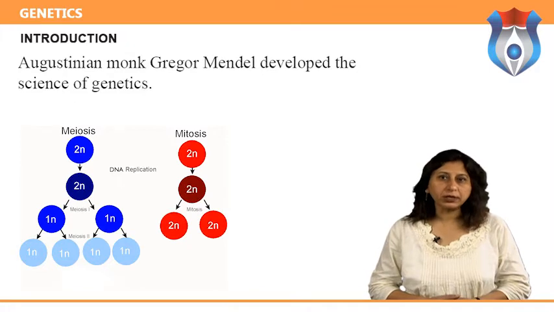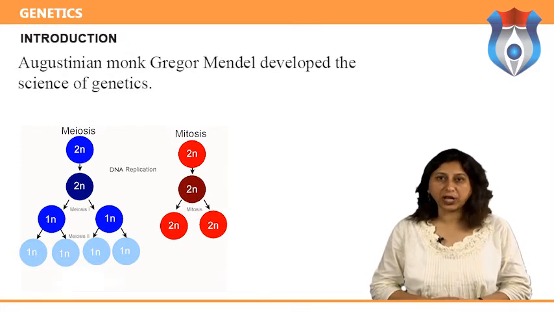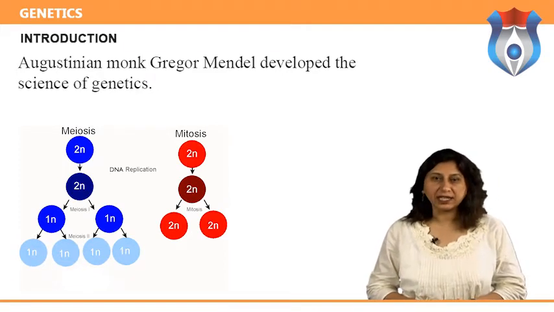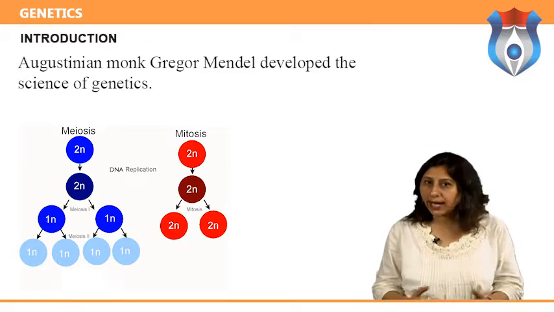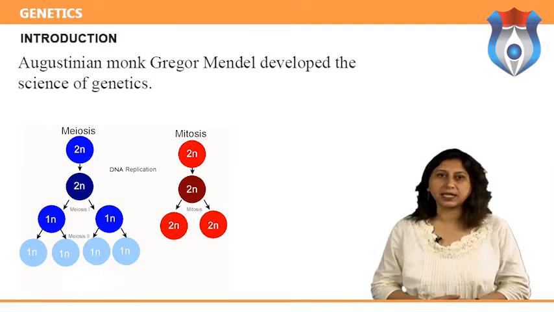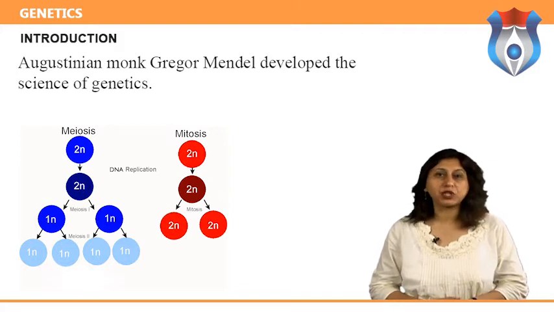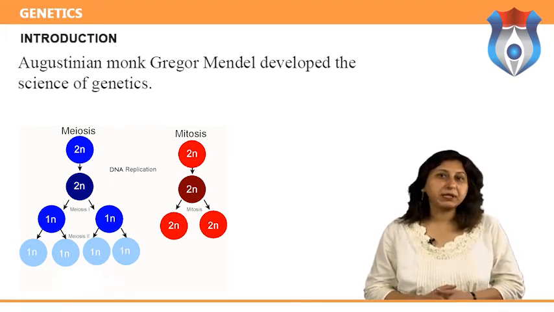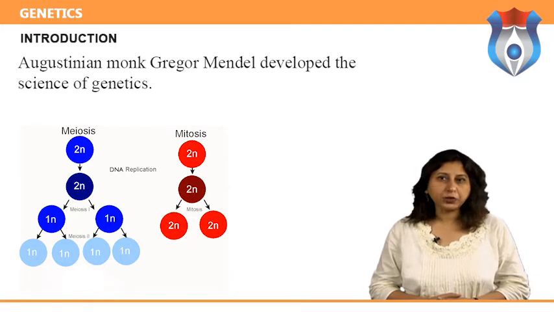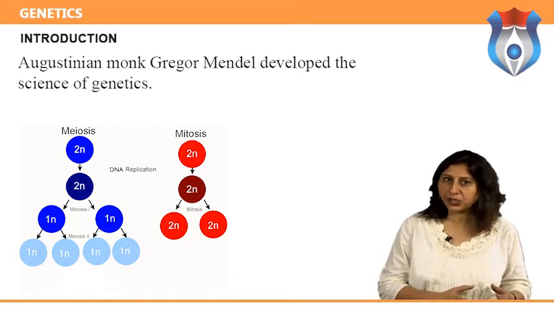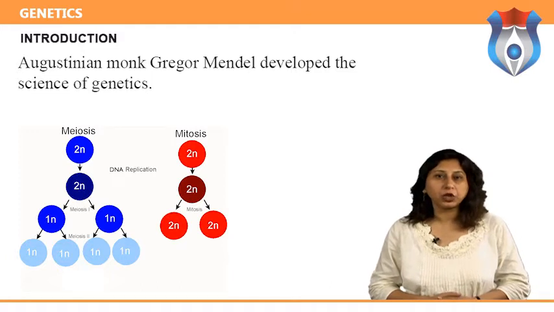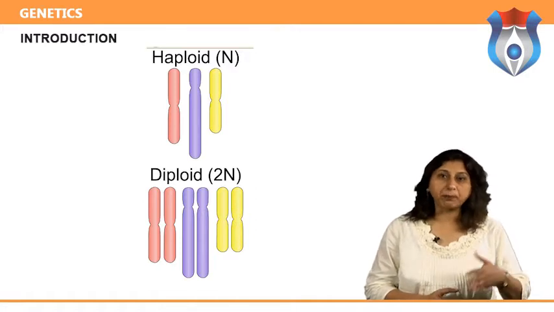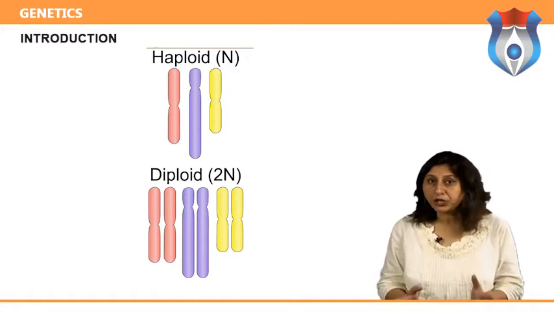The Augustinian monk Gregor Mendel developed the science of genetics. Mendel performed his experiments in the 1860s and 1870s, but the scientific community did not accept his work until early in the 20th century. Because the principles established by Mendel form the basis for genetics, the science is often referred to as Mendelian genetics. It is also called classical genetics to distinguish it from another branch of biology known as molecular genetics. Mendel believed that factors pass from parents to their offspring, but he did not know of the existence of DNA.